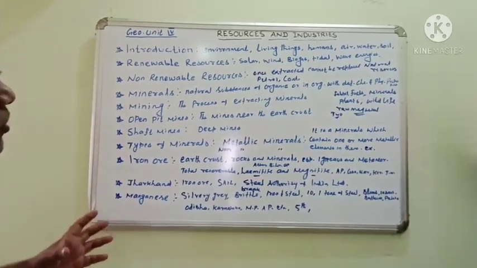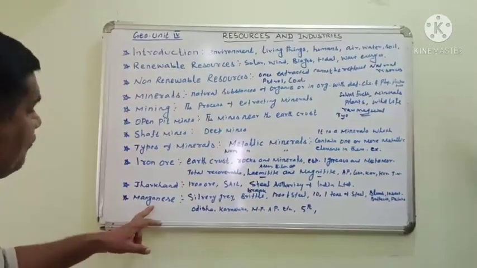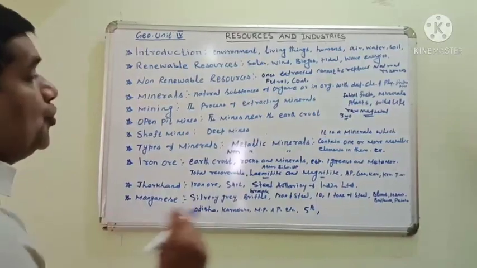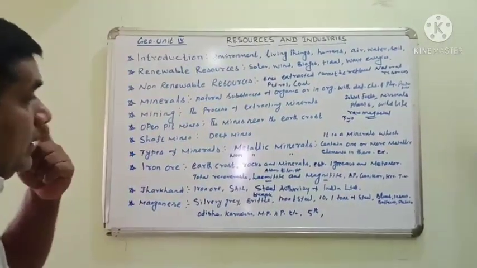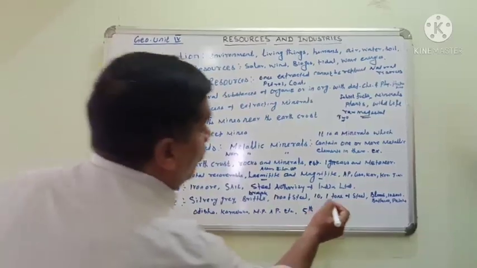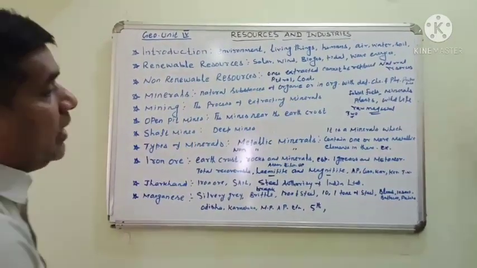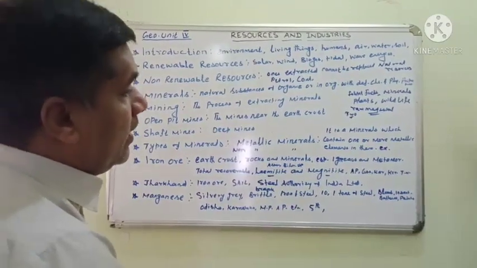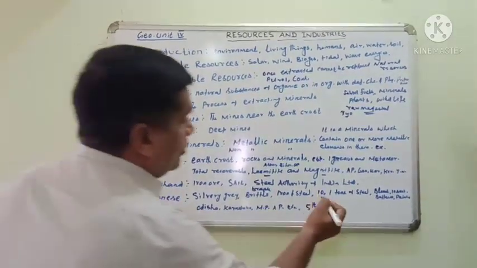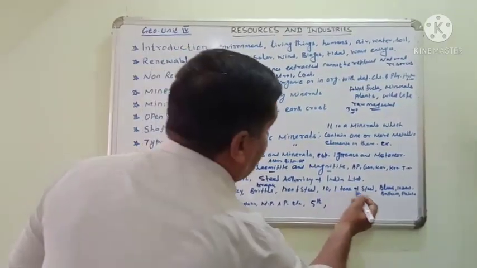It is used in making iron and steel. With the help of manganese, more and more iron and steel are manufactured. 10 kg of manganese is required for manufacturing 1 ton of steel.